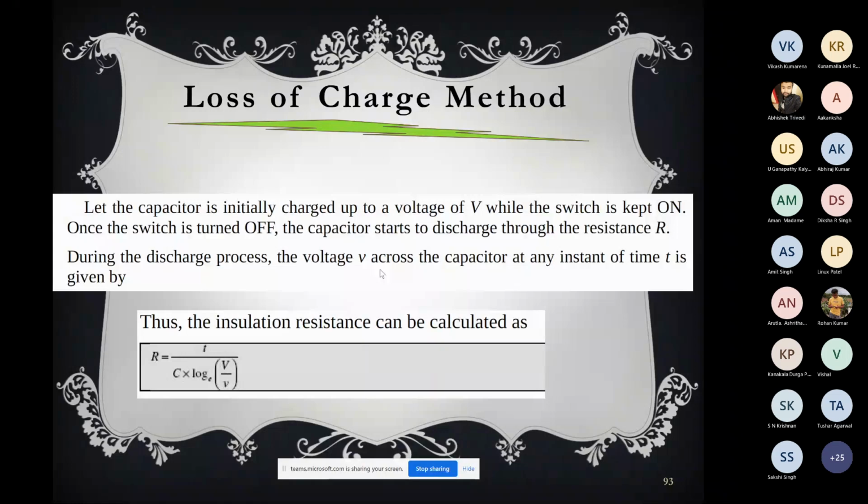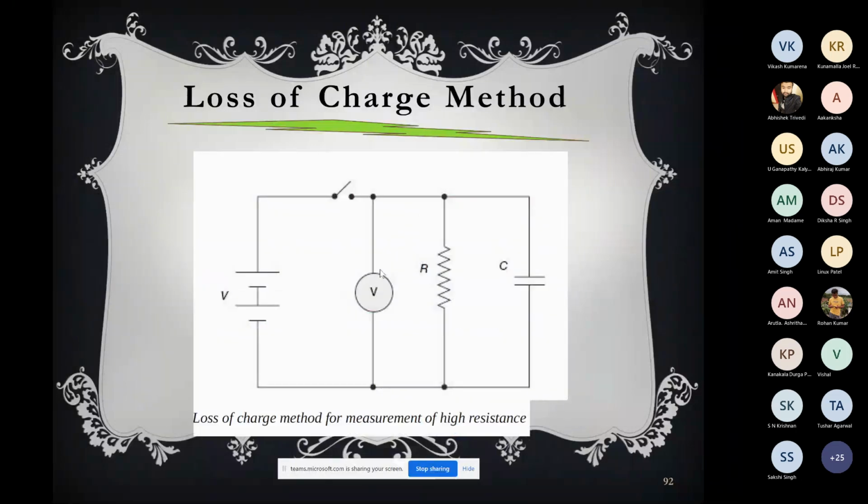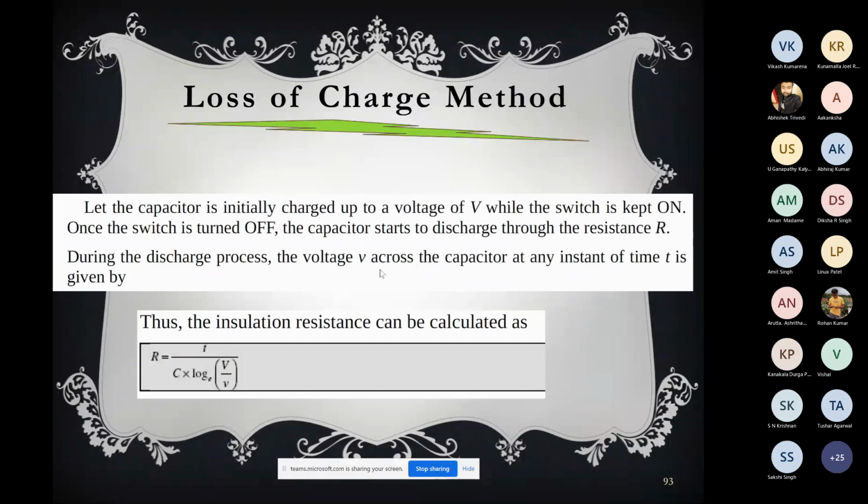So now let's read this. Let the capacitor be initially charged up to a voltage V while the switch is kept on. Once the switch is turned off, the capacitor starts to discharge. At this point, you see, when the switch is on, the capacitor keeps on charging, and when the switch is turned off, the capacitor starts to discharge. So how will it discharge? It will discharge through the resistance R, which we want to measure.